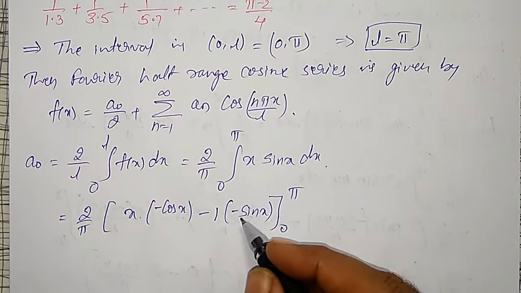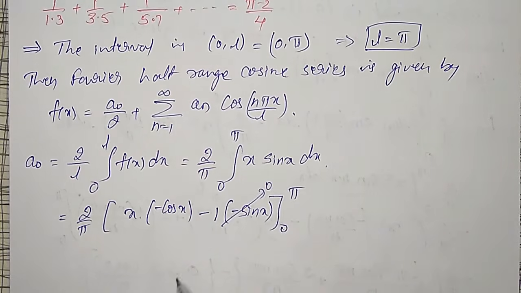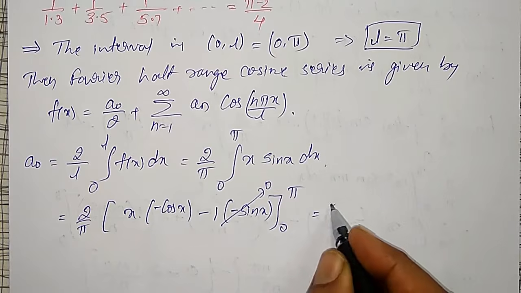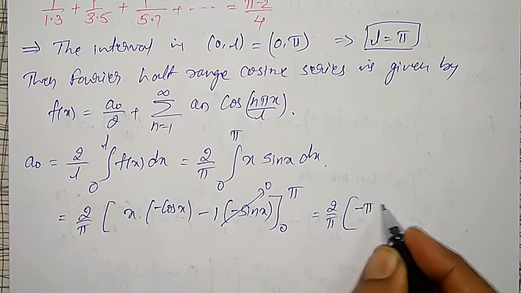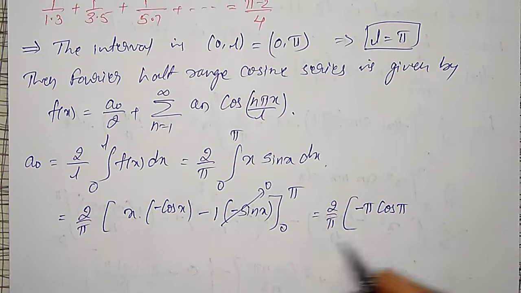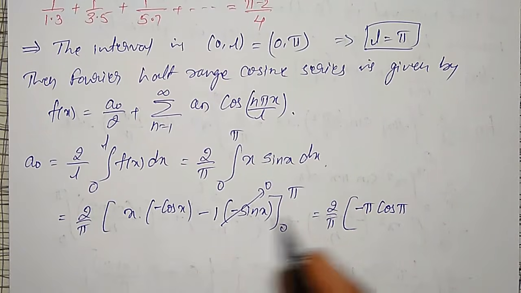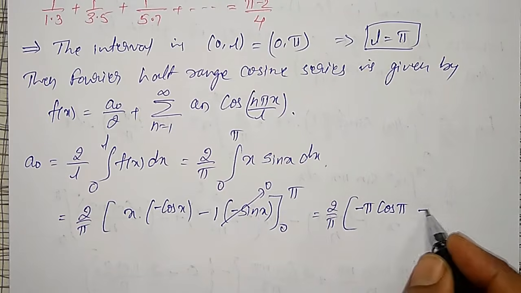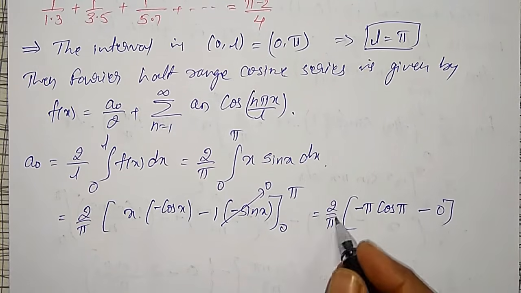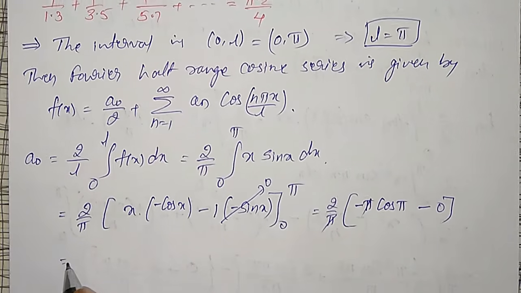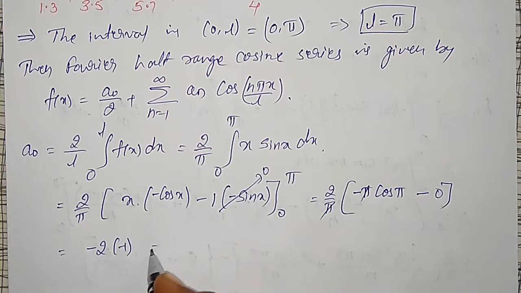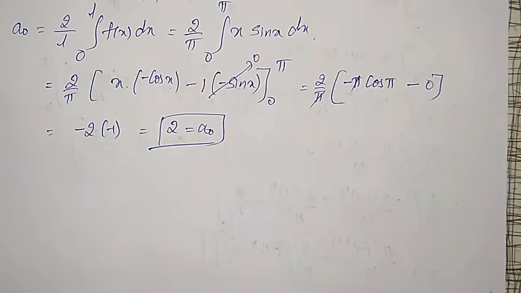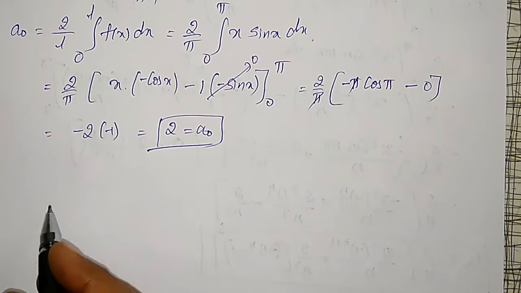For limits 0 to pi, the sin containing term will become 0. Only for this term I have to evaluate. That is 2 by pi, upper limit x equal to pi: minus pi into cos pi, and lower limit x equal to 0. This pi cancels, which equals minus 2 into cos pi, which is minus 1, which is equal to 2. That is my a naught value.